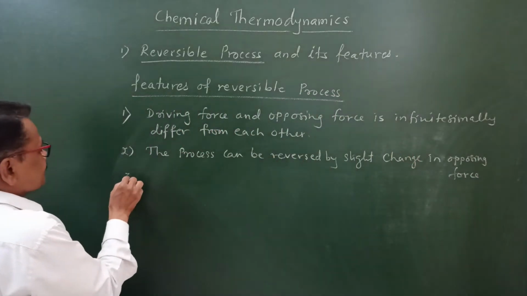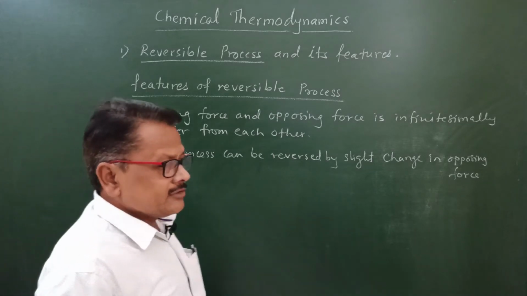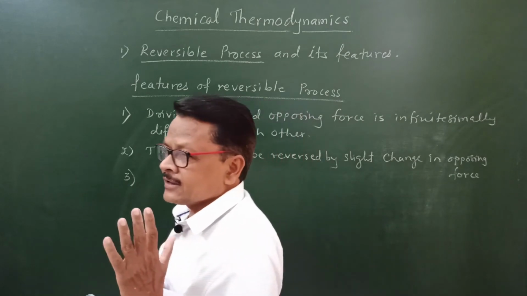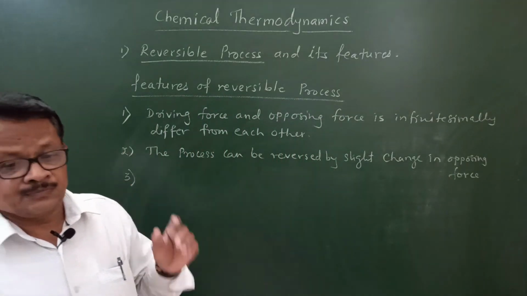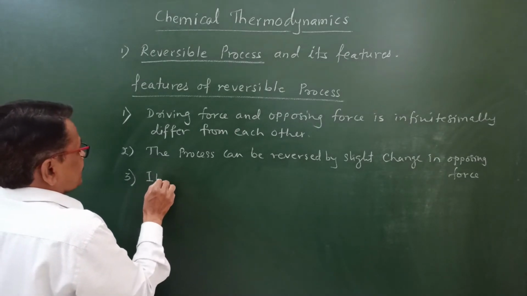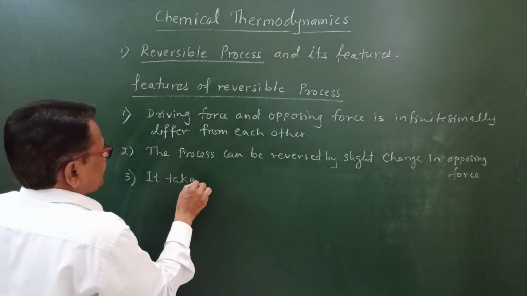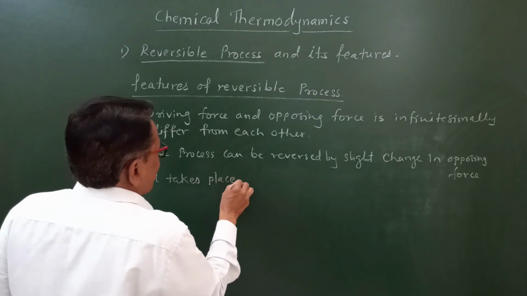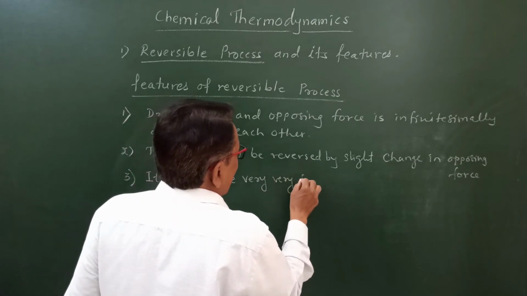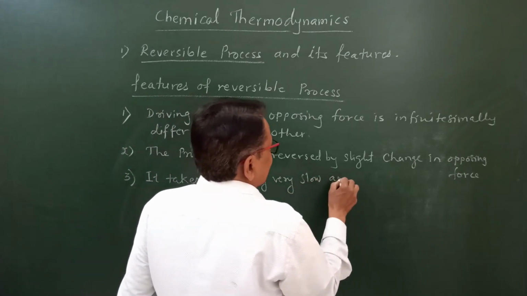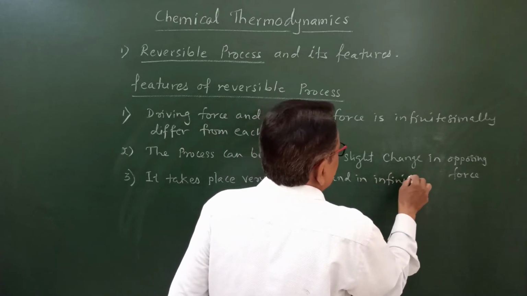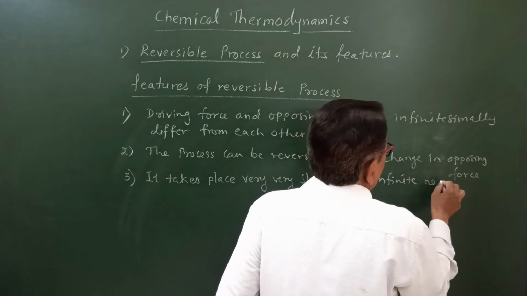Third feature is that this reversible process takes place very slowly and in an infinite number of steps. That is the third feature. It takes place very slowly and in an infinite number of steps.